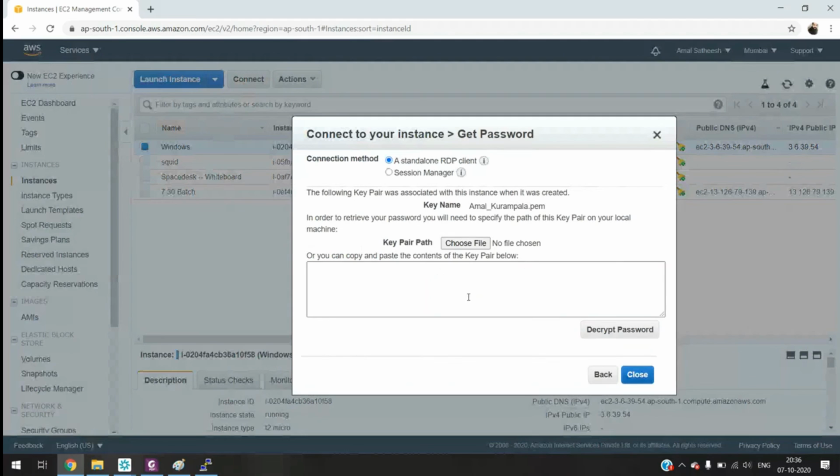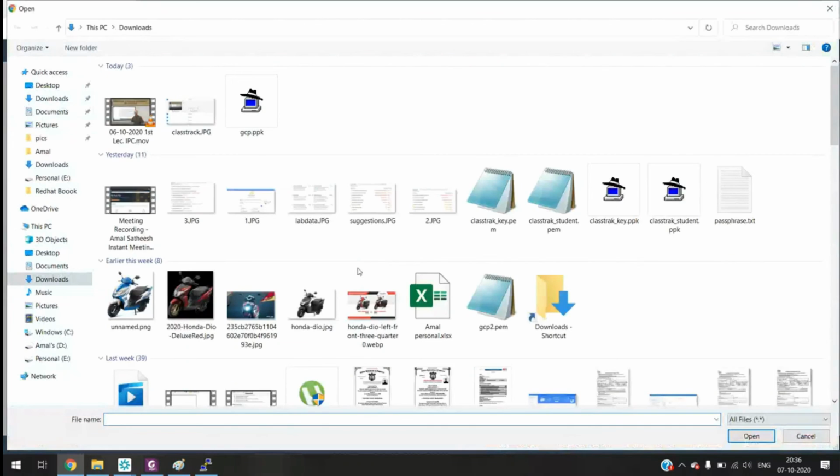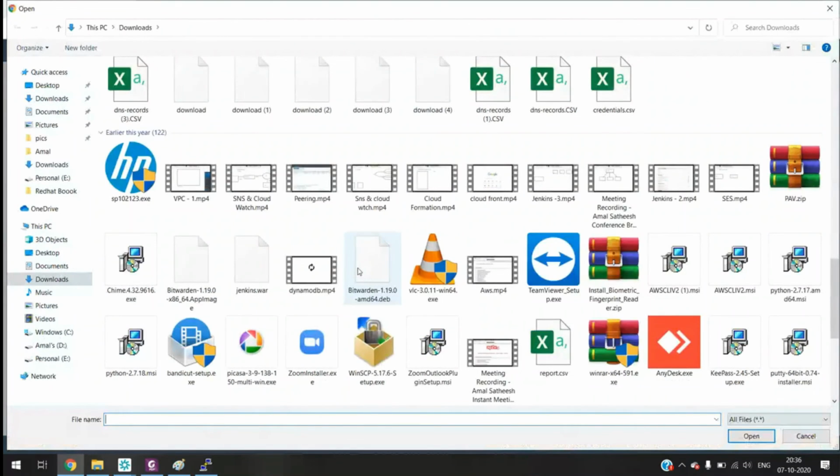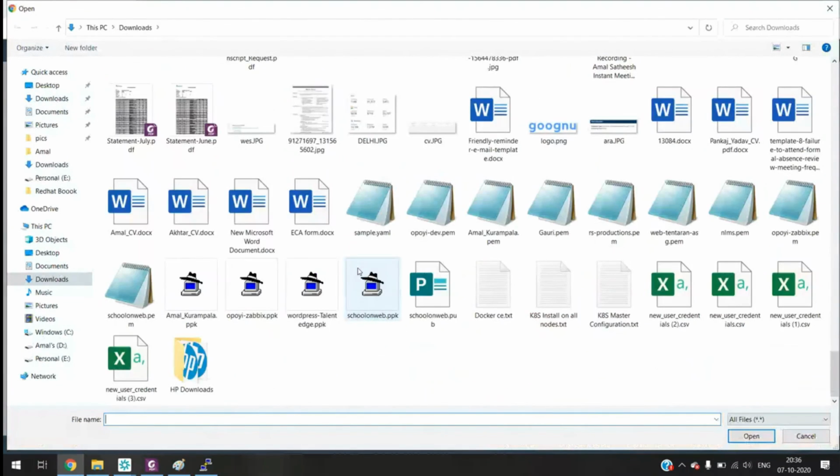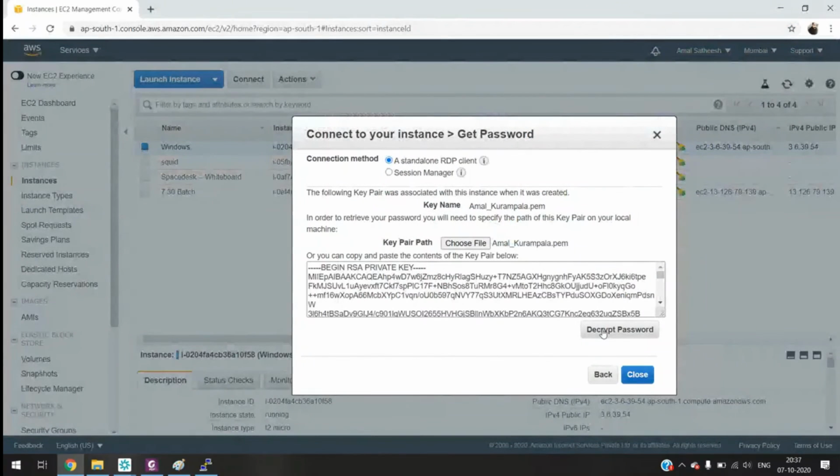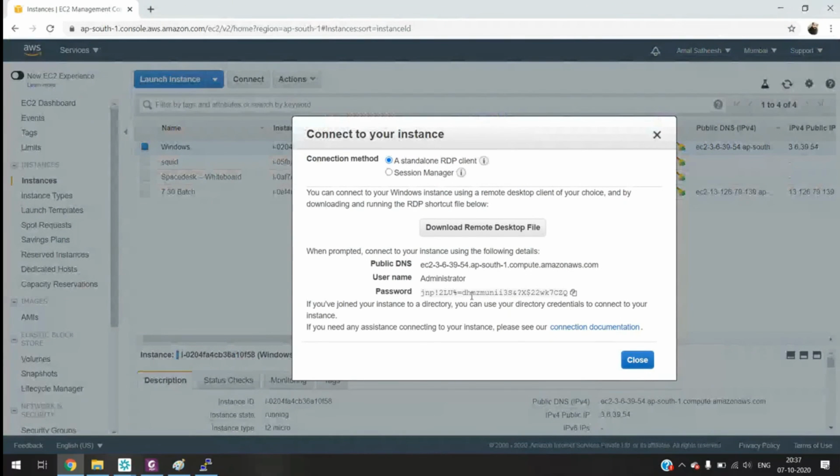Now here you have to upload the key file, the PEM file, not the PPK. Choose file and select the PEM file. Decrypt password. So you got the password, the domain name, the username, and the password.